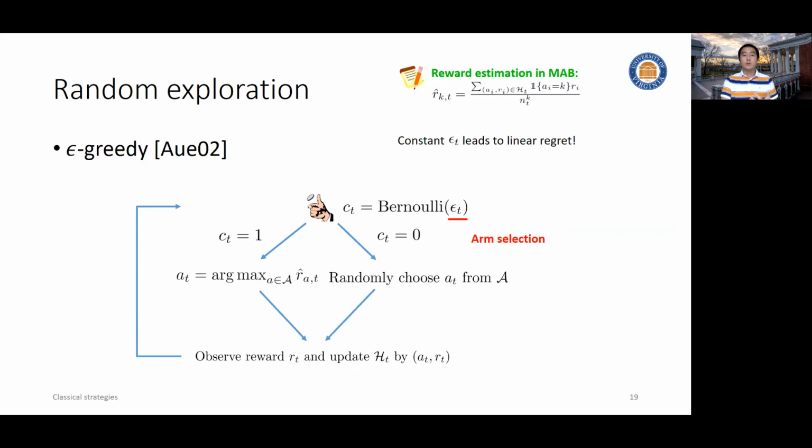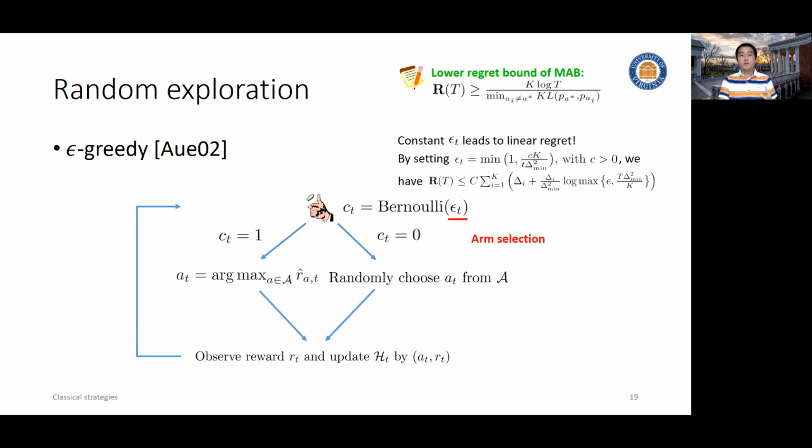So intuitively, we need to have a shrinking probability or shrinking epsilon. And technically, we can prove that if we set epsilon in this way, roughly speaking, at a rate of 1/t, we can guarantee a sublinear regret. And it's in the scale of its lower bound, still in the log t scale. So that's satisfactory. At least theoretically, we prove this algorithm is not that bad. It's reasonable in terms of its distance to the lower bound.